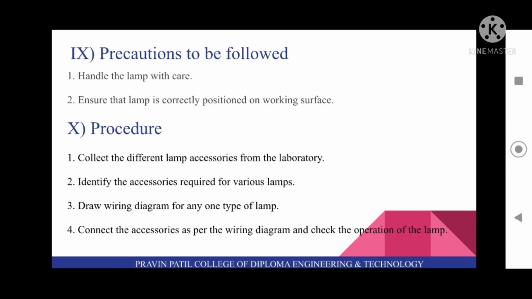Next is precautions to be followed for these practicals. First, handle the lamp with care. Second, ensure that lamp is correctly positioned on working surface. And procedure is: first, collect the different lamp accessories from the laboratory. Second, identify the accessories required for various lamps. Third, draw wiring diagram for any one type of lamp. Fourth is connect the accessories as per the wiring diagram and check the operation of the lamp.